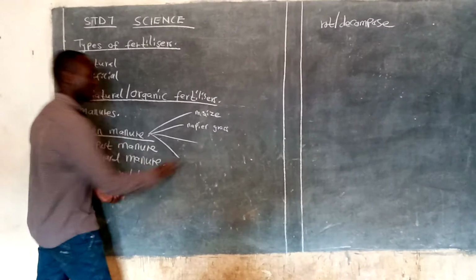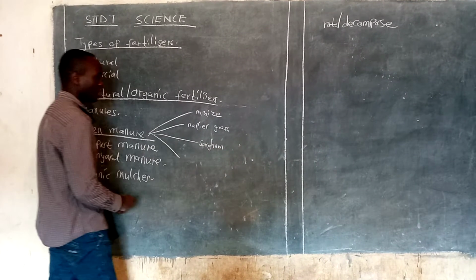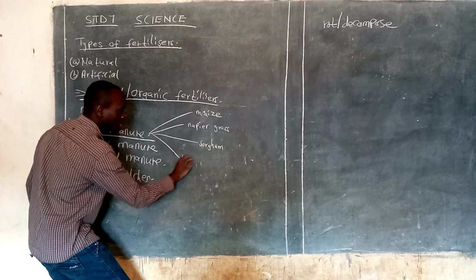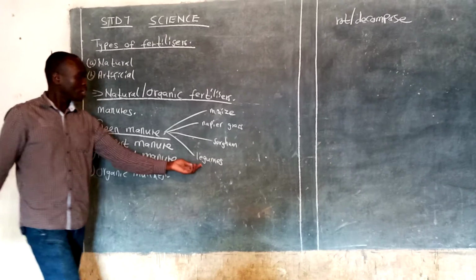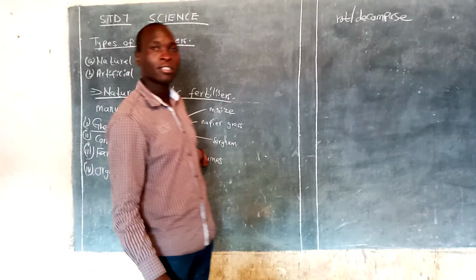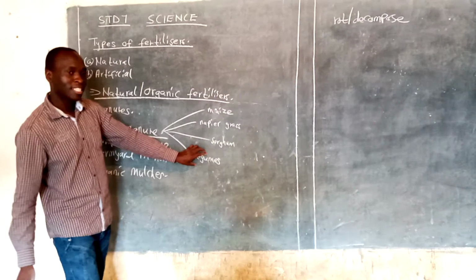You can also use something like a sorghum. Yes, sorghum is also another good one. Then you can use the legumes. Do you still remember some of the leguminous plants? Yes, I hope you do. Where we have different leguminous plants.